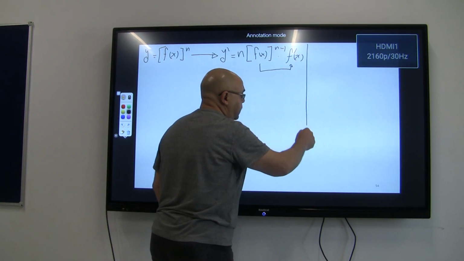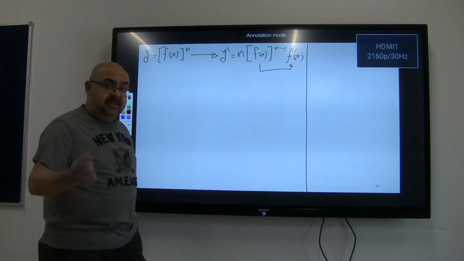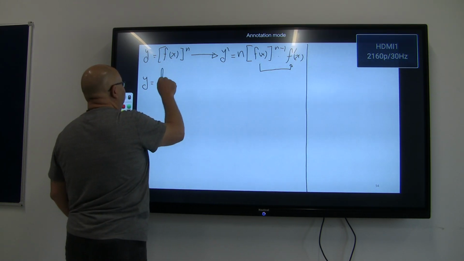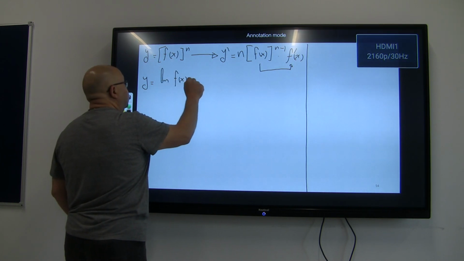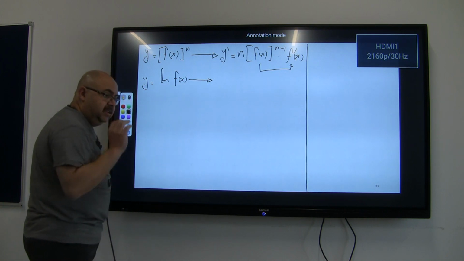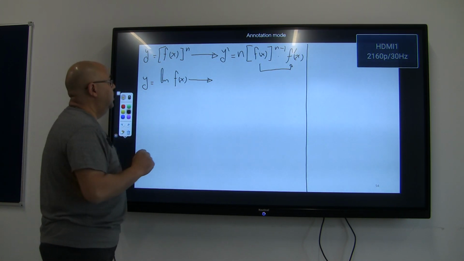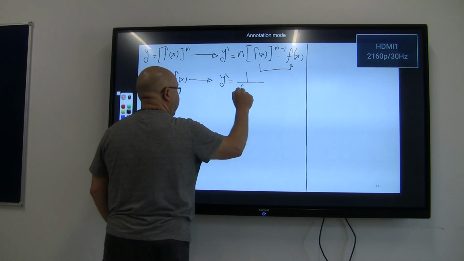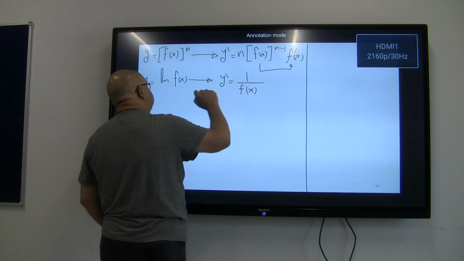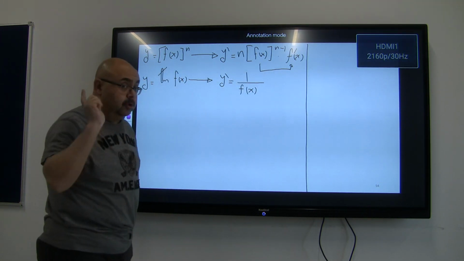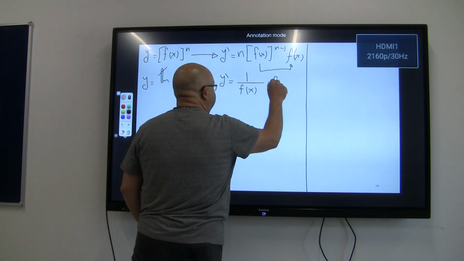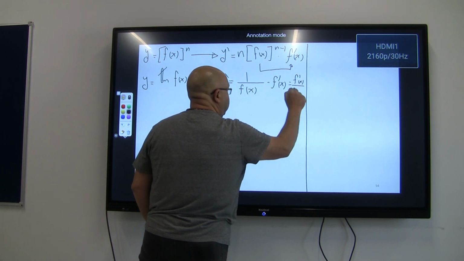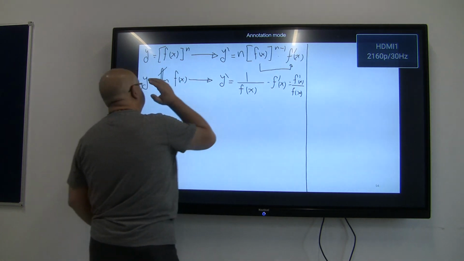I will give an example on it, a small example here. The second law that I want you to remember at all times, once you have y equal to ln of f of x. So its derivative is going to be exactly like we spoke previously. So remark, y dash will equal 1 over f of x. What I did here is the derivative of the logarithmic function. But don't you forget, times f dash x. Simply, we can write it f dash x by f of x. This is the law for the logarithmic function.